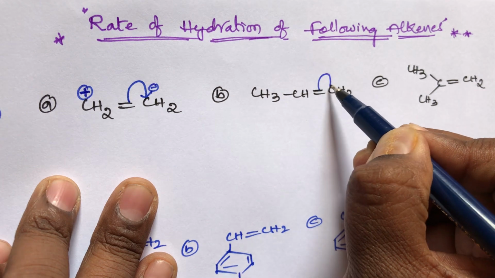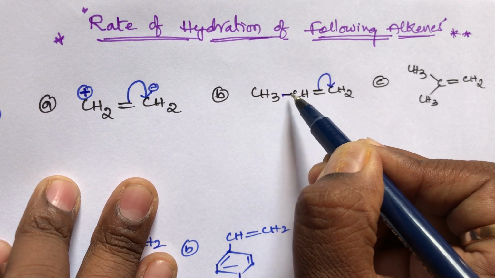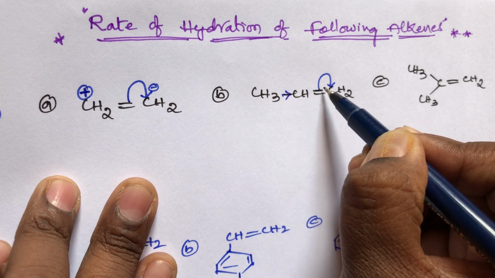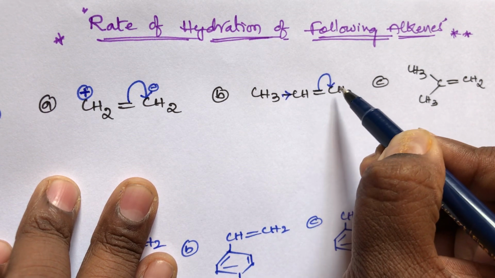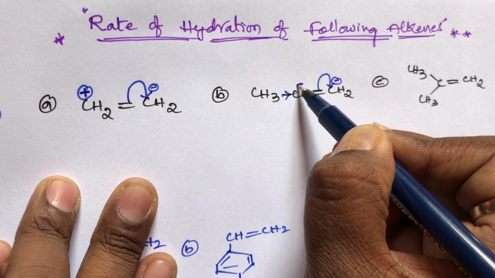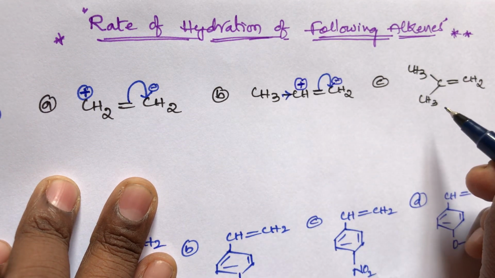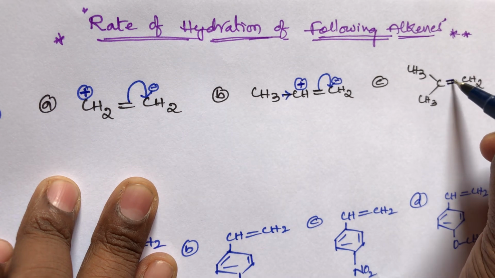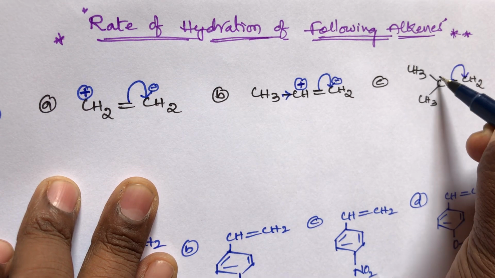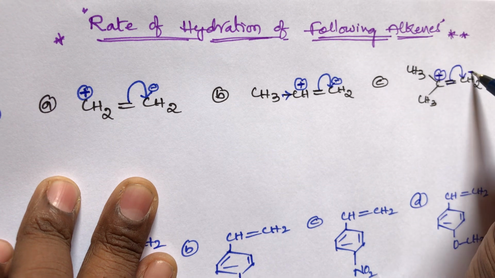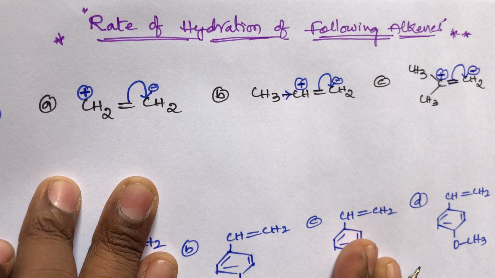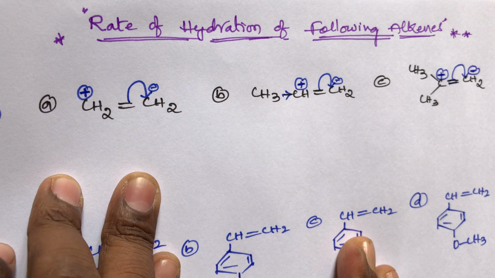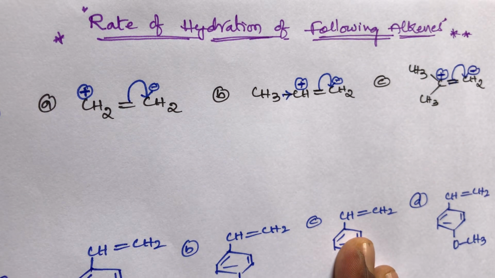Why does this bond shift towards the right-hand side? Because the CH3 group is an electron releasing group, so this bond shifts towards the right-hand side, this carbon getting negative charge and this carbon getting positive charge. In the C compound also, the bond shifts towards the right-hand side, this carbon getting positive charge and this carbon getting negative charge. So rate of hydration is directly proportional to the stability of carbocation, and the tertiary carbocation has the fastest rate of hydration.